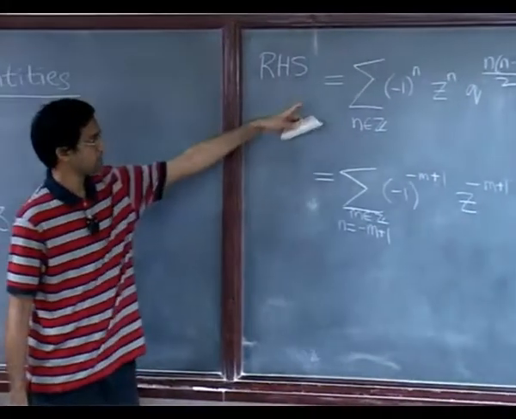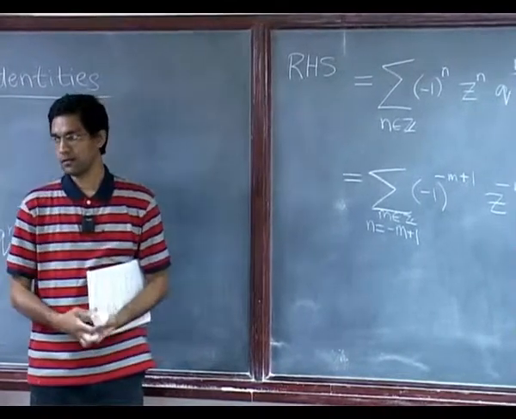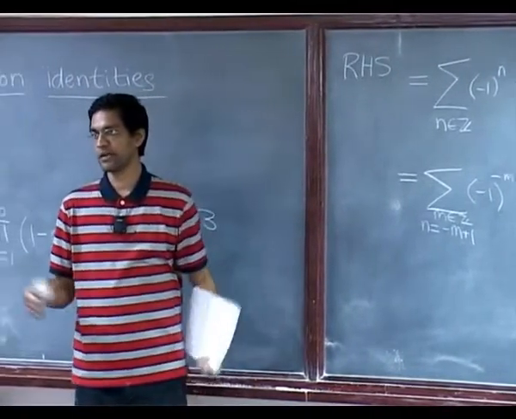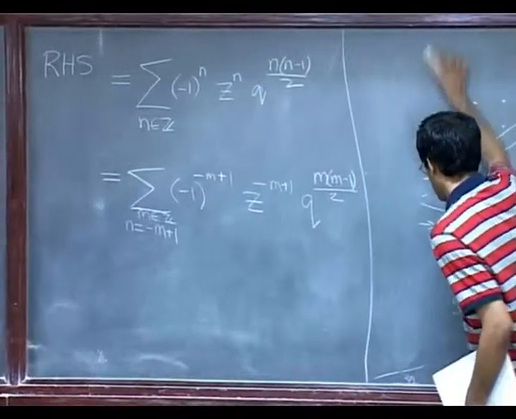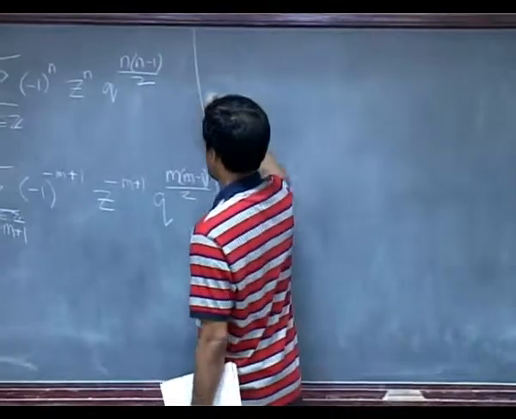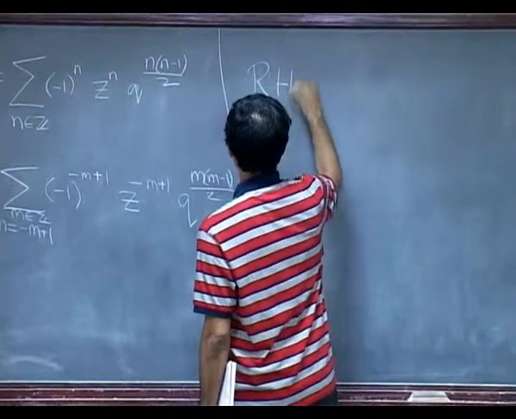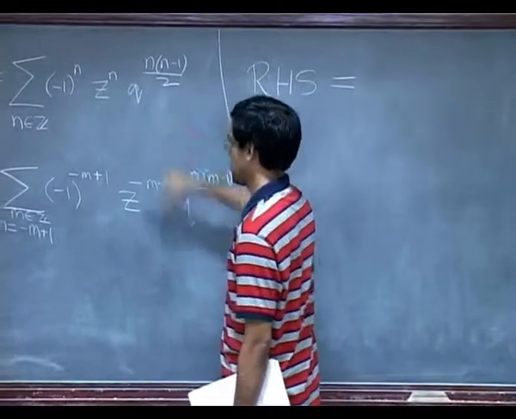So, now I have the same thing written in these two different ways, right, and now I am doing this to get it to a form where I can divide by the 1 minus z. So, the right hand side can be written in one of these two ways.